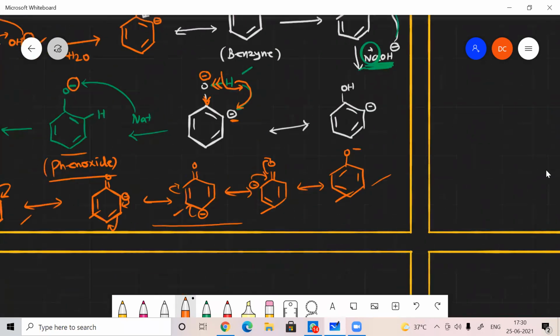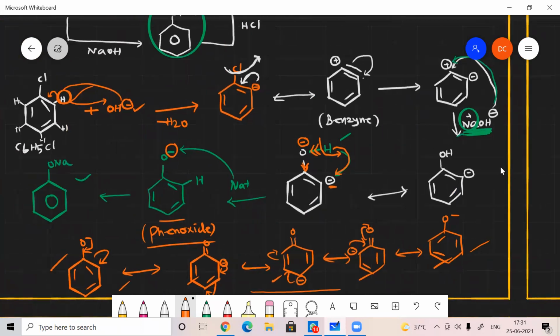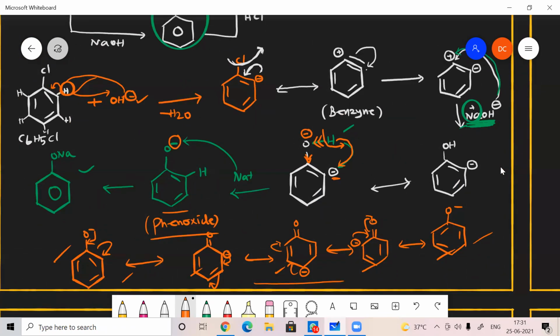Have you copied this? So you said phenoxide is more stable than phenol, right, sir? Yes. And comparatively, sir, if you compare benzene and phenoxide, phenoxide has more resonating structures, right? Because even the double bonds are also delocalizing with oxygen. That is the more stable. Okay, sir. Phenoxide is more stable because the delocalizing of the double bond is very important. Okay, that is the thing. Have you copied, sir? Yes, sir. Shall we move on?